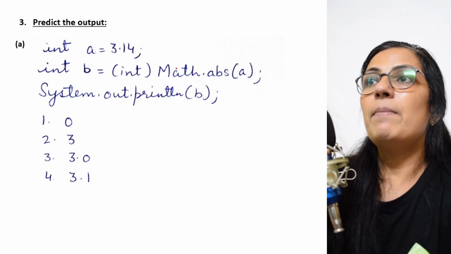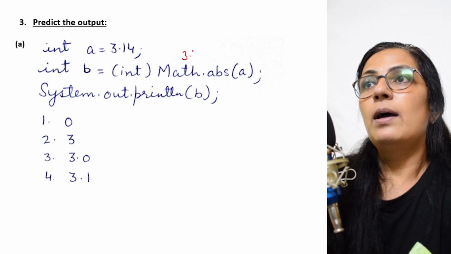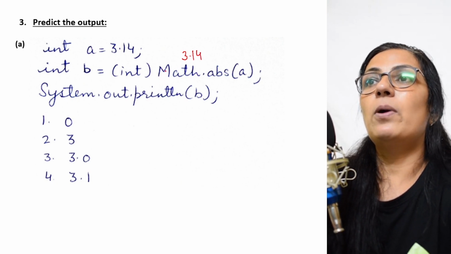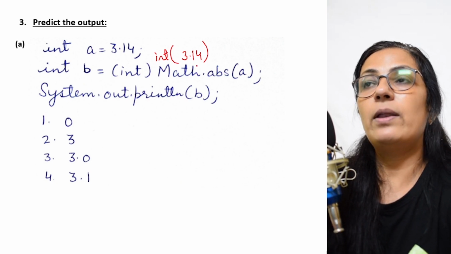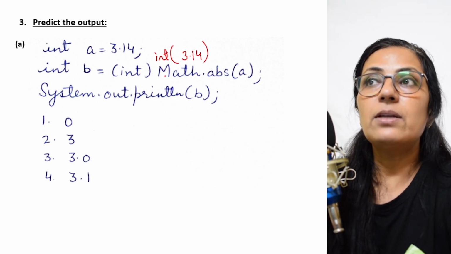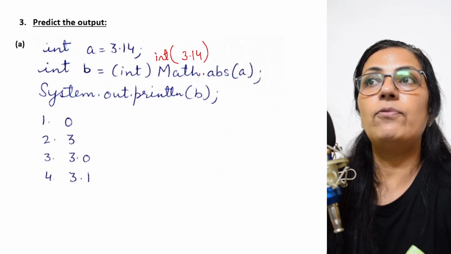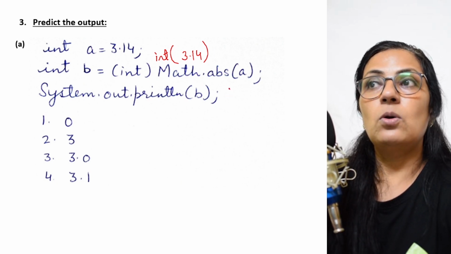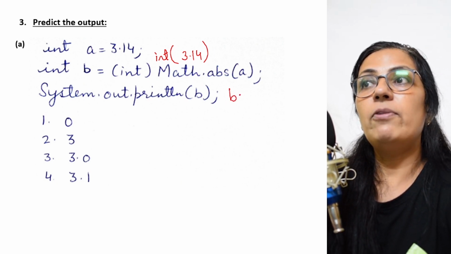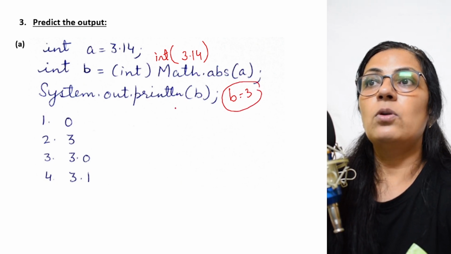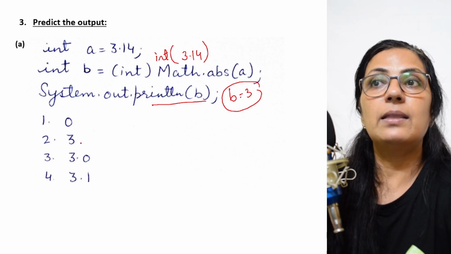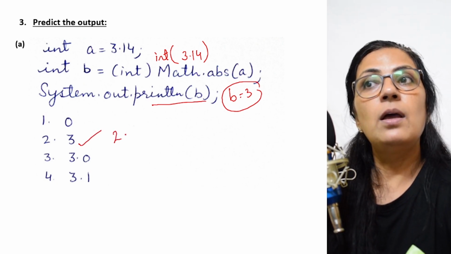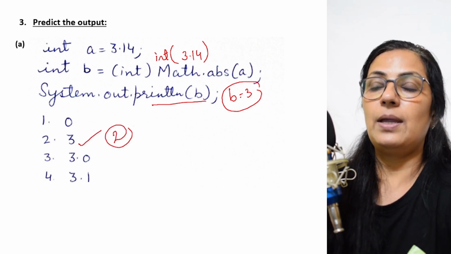So here Math.abs of a will give you 3.14, and int of 3.14, that means the integer value of 3.14, is 3. So the value of b will be 3. The print statement is for printing b only, and the output will be option 2, that is 3, right?